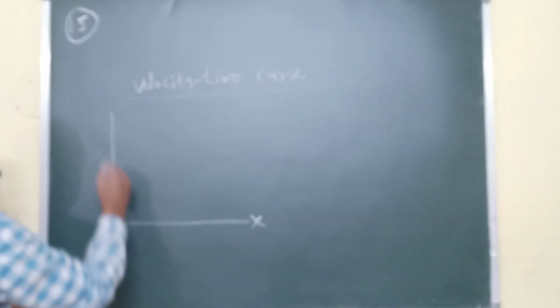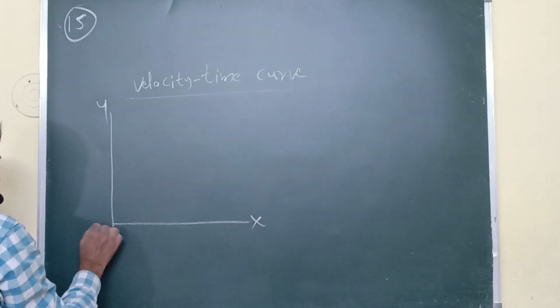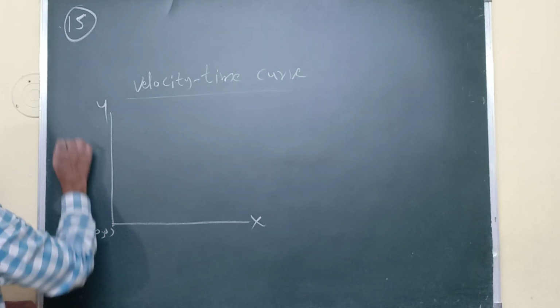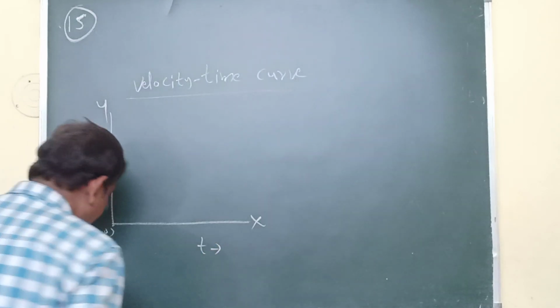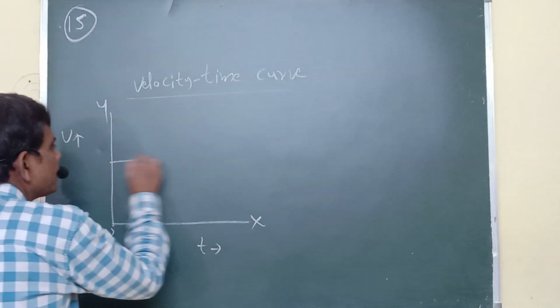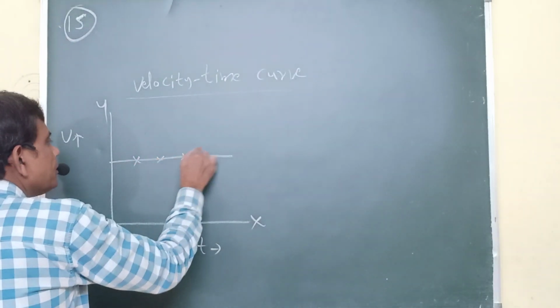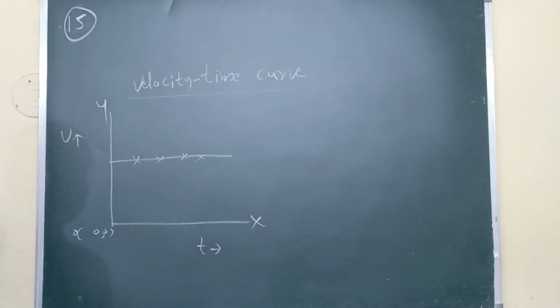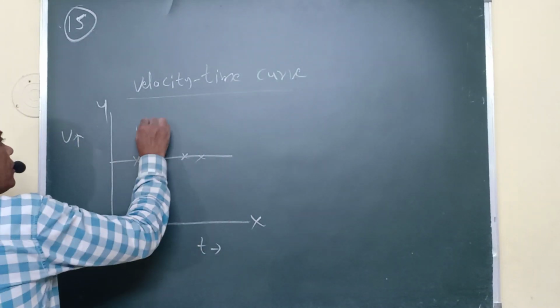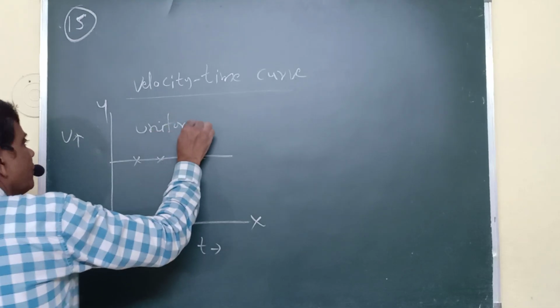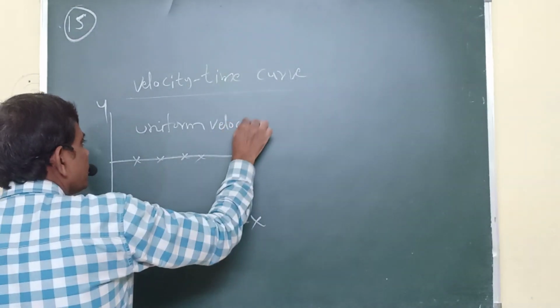This is the x-axis, y-axis, and this is my origin. Here I am taking velocity, here I am taking time. For example, one graph is like this. What is the meaning of this? Uniform velocity.